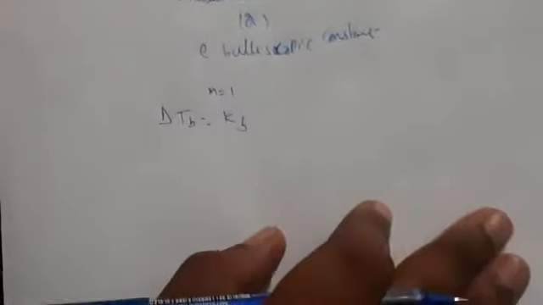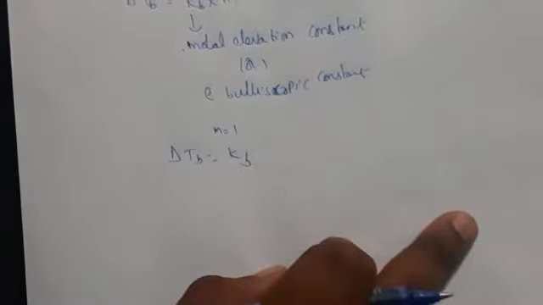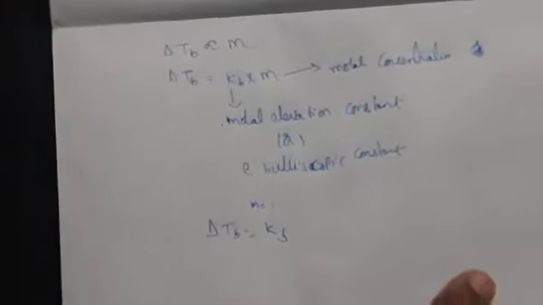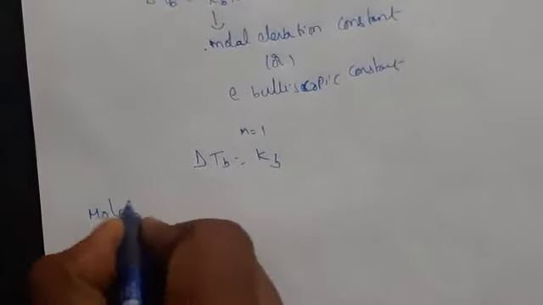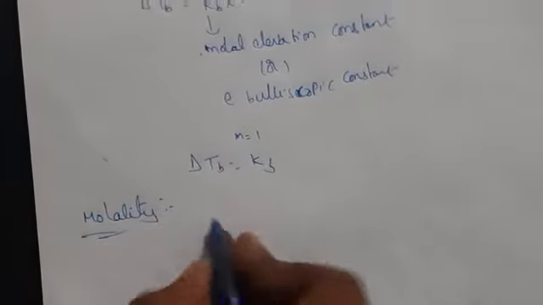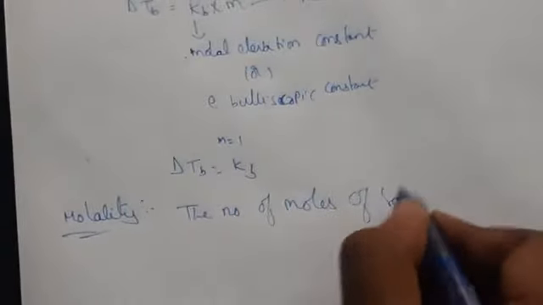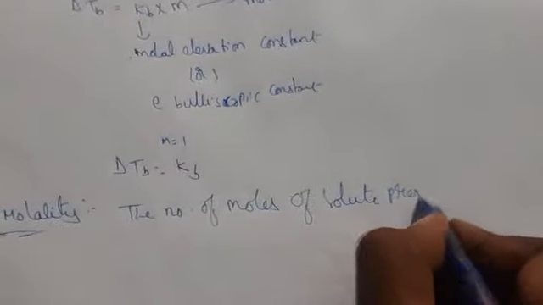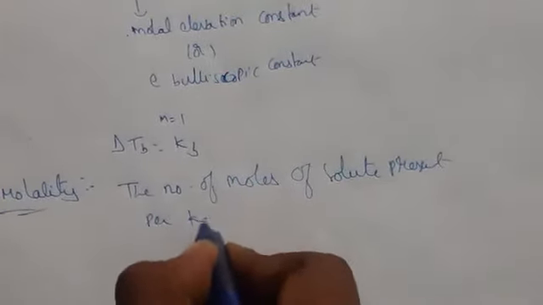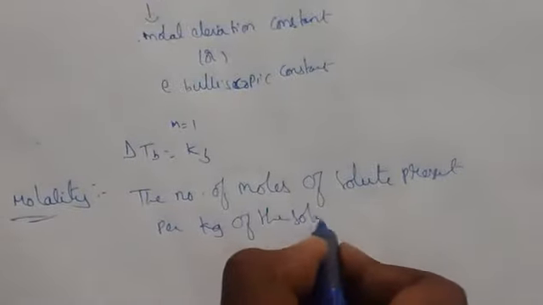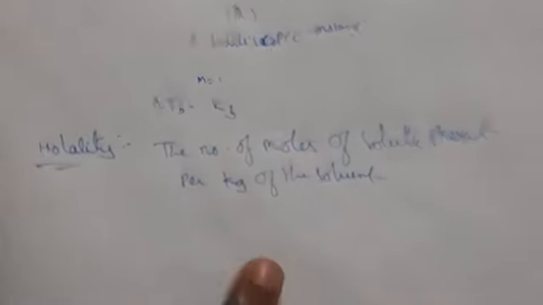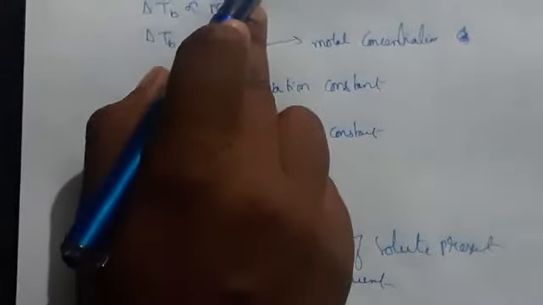So molality is the number of moles of solute present per kg of the solvent, that we call molality. Now in this, how much solute we have added to this solvent, that we have to find.